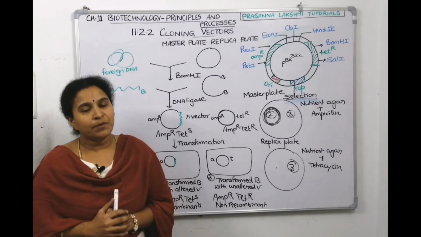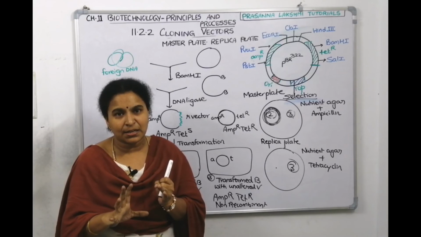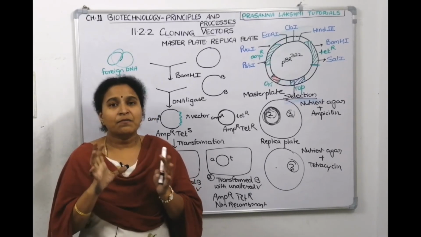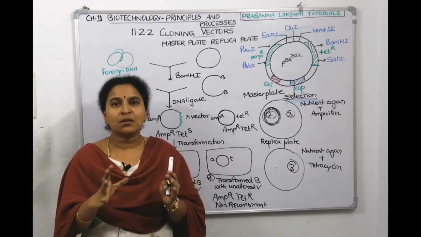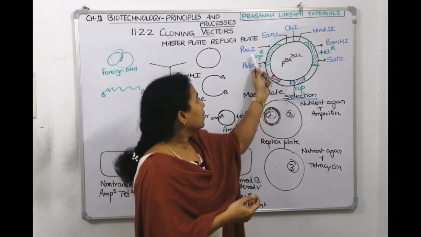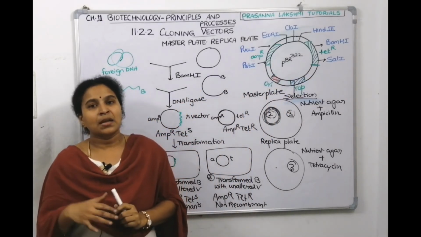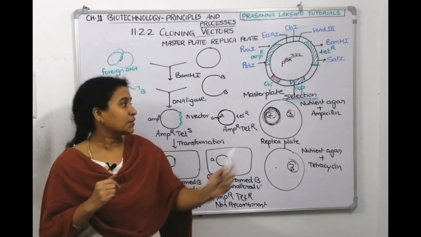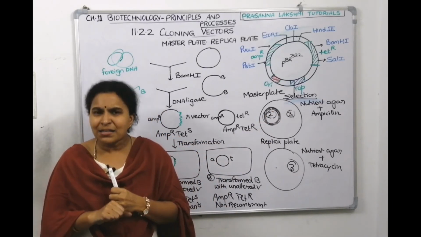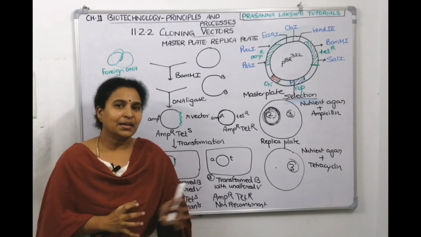So in this lecture, we talked about cloning vectors, we talked about vectors for bacteria, we told plasmids, bacteriophages, hybrid vectors, and so on. We were with the plasmids and we discussed the ideal characteristics of a plasmid. It should have an ORI site, ROP gene, unique restriction sites for enzymes, antibiotic resistant markers. Now in the next lecture, we have one more method of selection or screening, insertional inactivation. That we will do, and we will see if a virus is a vector, how it will take the desired DNA into the host.